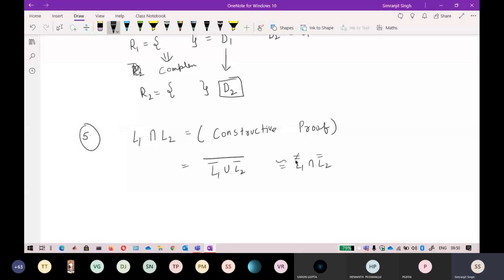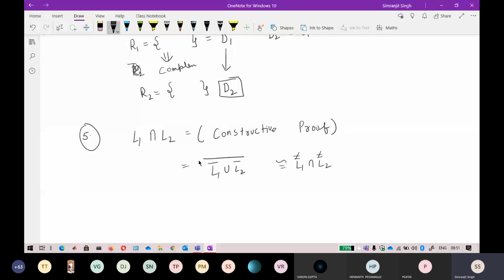The complement of the complement cancels out, and because this is De Morgan's law, it can be inverted here. If you remember De Morgan's law, you can apply it here, or to check the equivalence, just take a set for L1, take a set for L2, and see if both sides are equal or not.